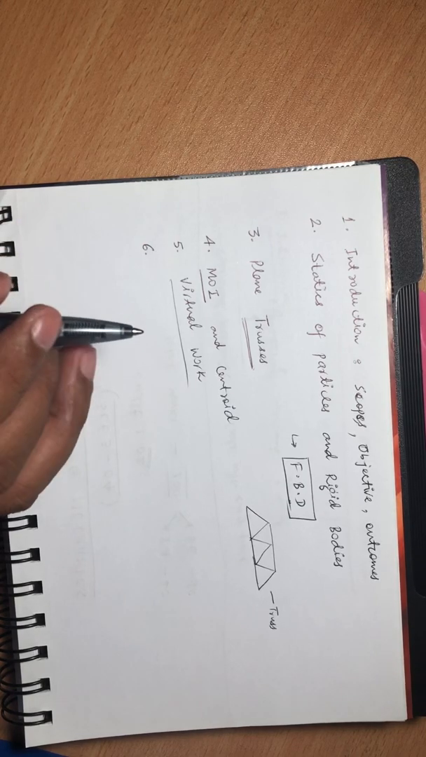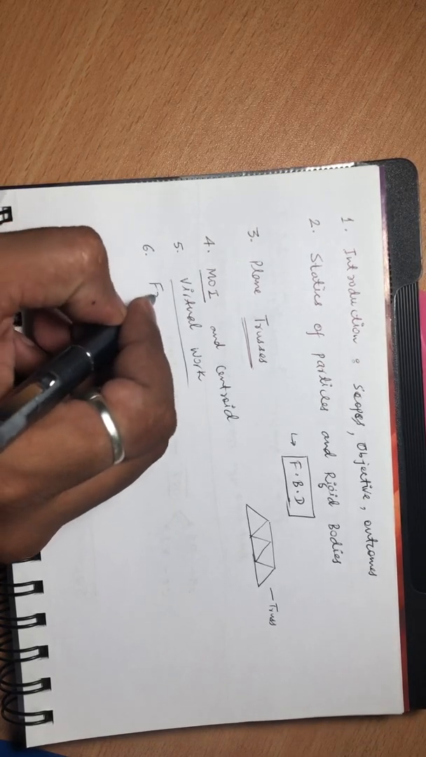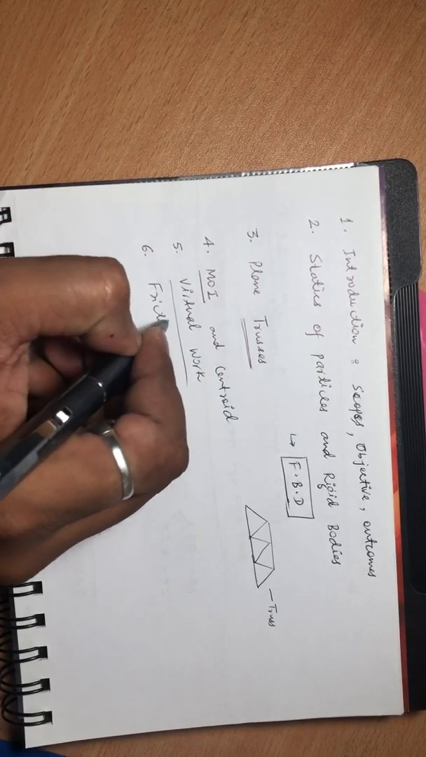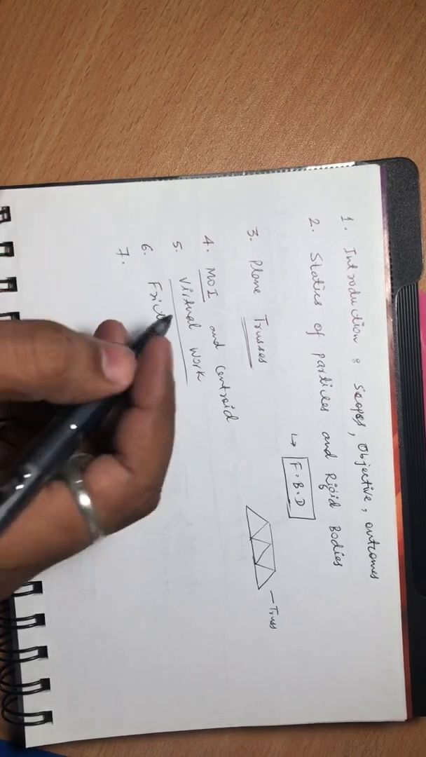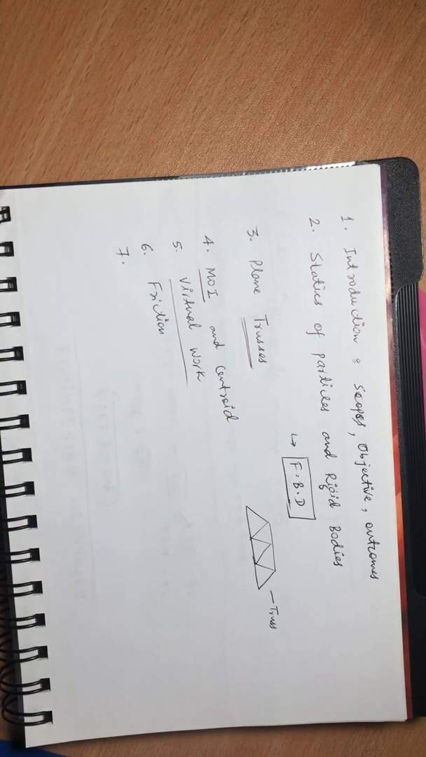After this, the sixth unit is friction, which I think you have also learned in physics. There are two types of friction: static friction and kinematic friction, and coefficients. Then equilibrium when the body is in friction, different types of equilibrium, angle of repose, angle of friction, laws of friction, ladder, wedge, belt, many things are there.